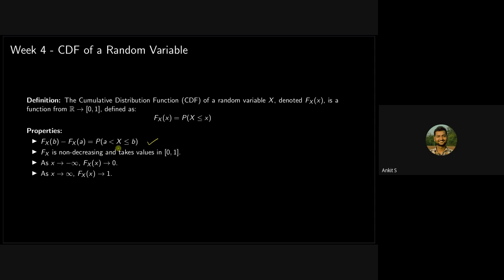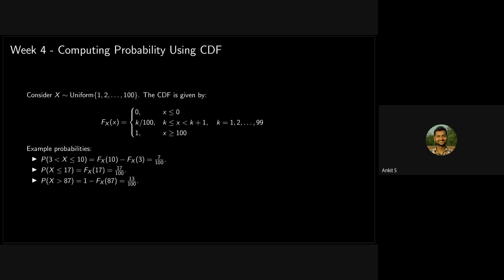If you want to calculate the probability that X will take values between a and b, you have to subtract the CDF at a from the CDF at b. It has the property that it is a non-decreasing function and takes values in the range 0 to 1. Its maximum value is 1. As X goes to minus infinity, it is 0. These are things you already know from Stats 1. Now, computing probability using the CDF.